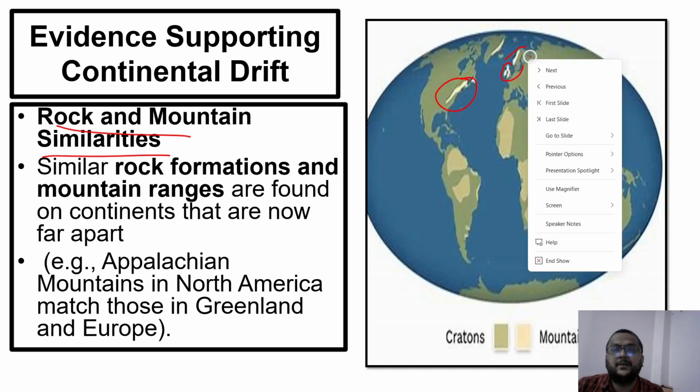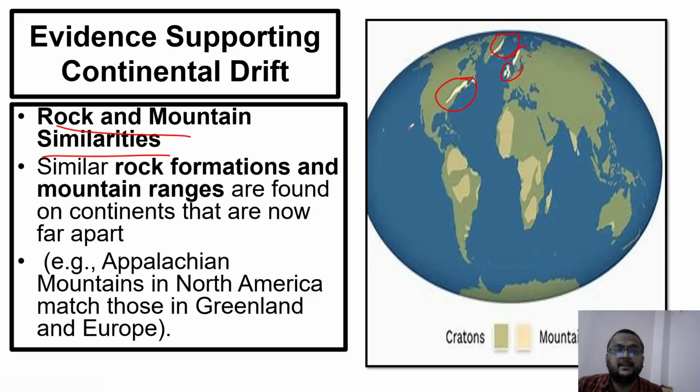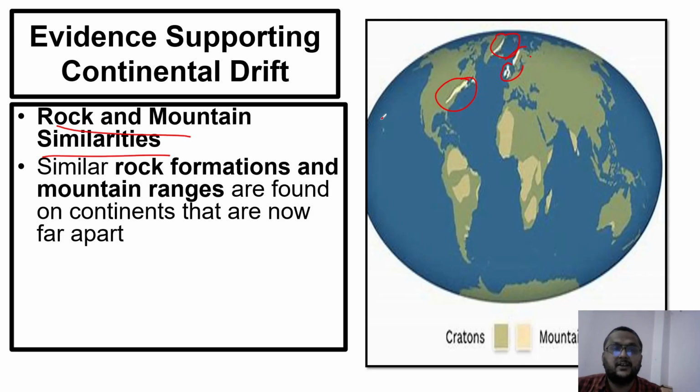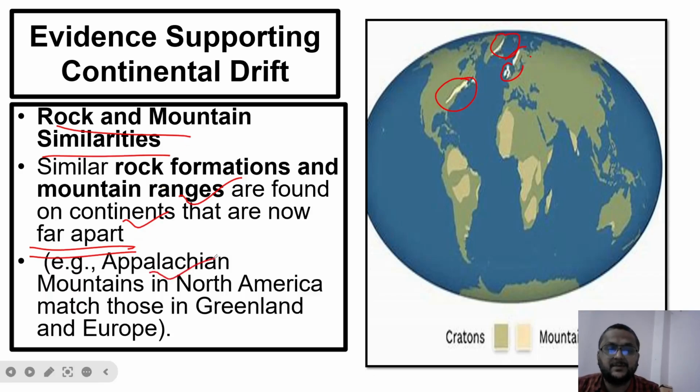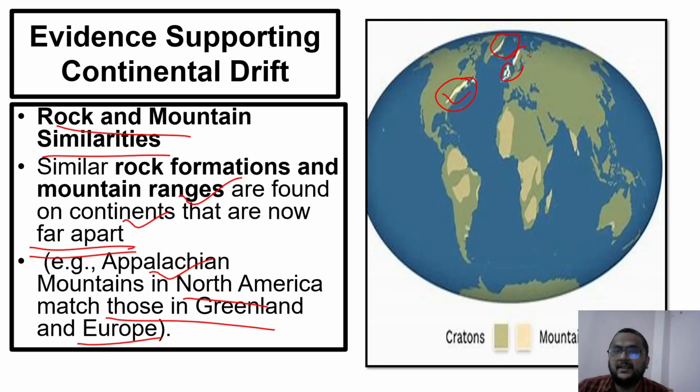Some of the European mountains and Greenland mountains have similar rock structure, similar mountains. So they also show evidence of this theory. Rocks and mountain similarities: similar rock formations in mountain ranges are found on continents that are now far apart. For example, the Appalachian Mountains in North America match those in Greenland and Europe. It says that this mountain is matching this and this mountains.